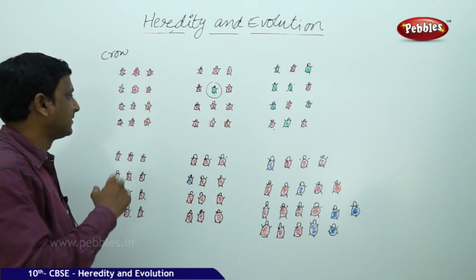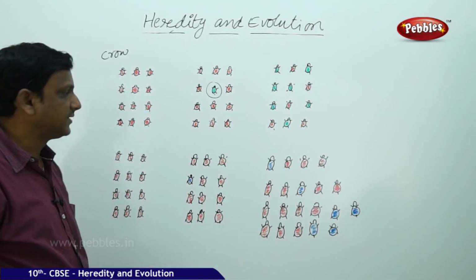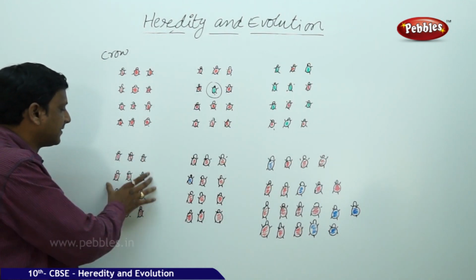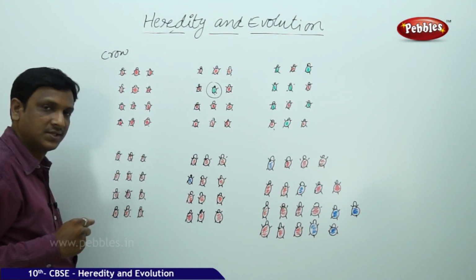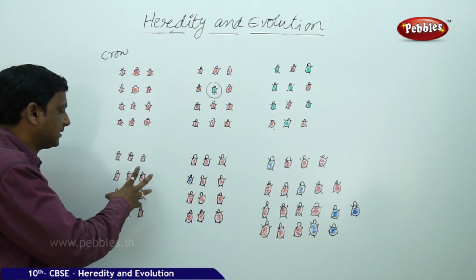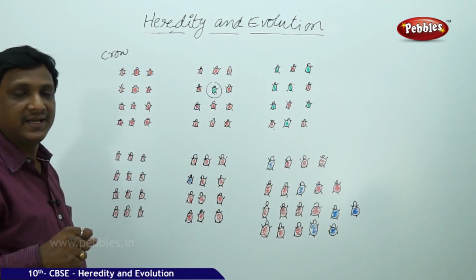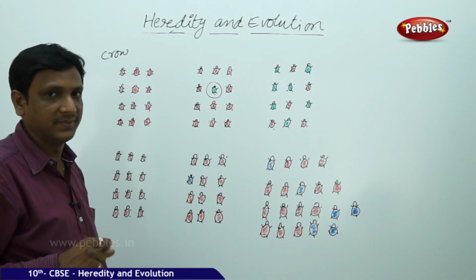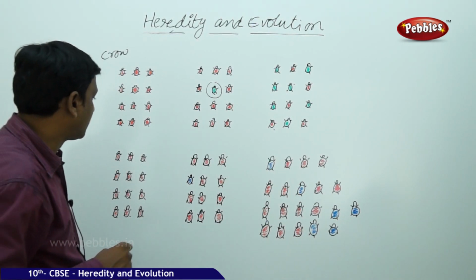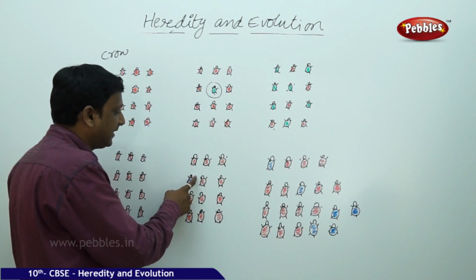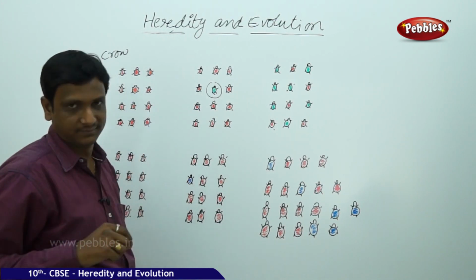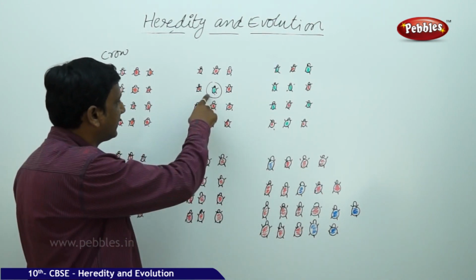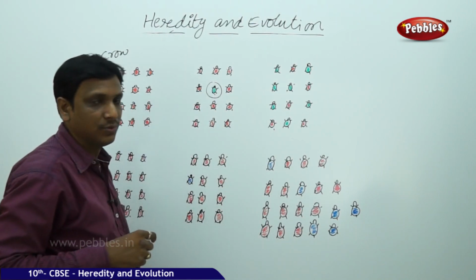Now let us see the second situation. Here again the same background, that is the forest. There is a group of beetles which are red in color. They are being eaten by the crows. Red is a contrast color, so the crows can easily pick up the beetles. Suddenly there is a variation. A beetle developed a blue color. In the first situation we saw a green color. Here the variation is blue color.